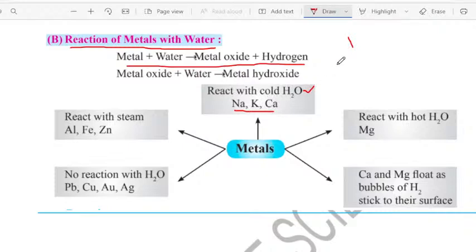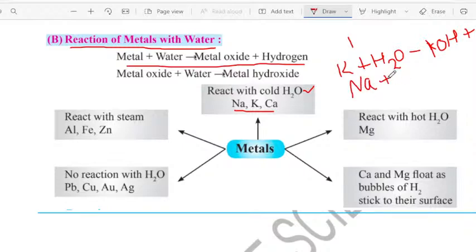For example, see, potassium. Potassium, when it is dropped into the cold water, it will form respective potassium hydroxide, KOH. Along with this, hydrogen gas is also released. Very important.